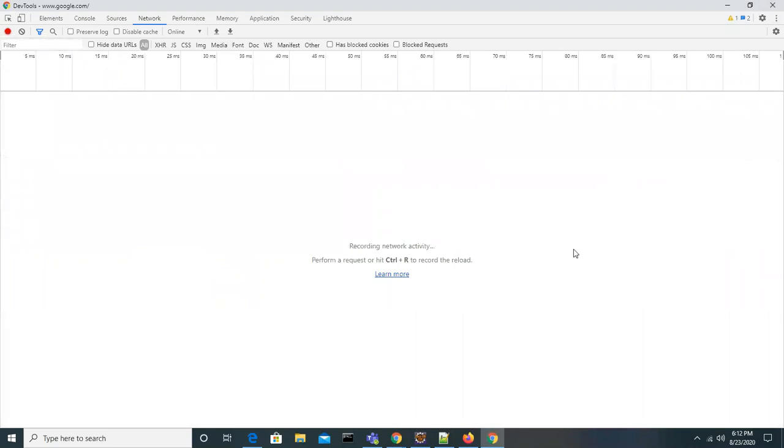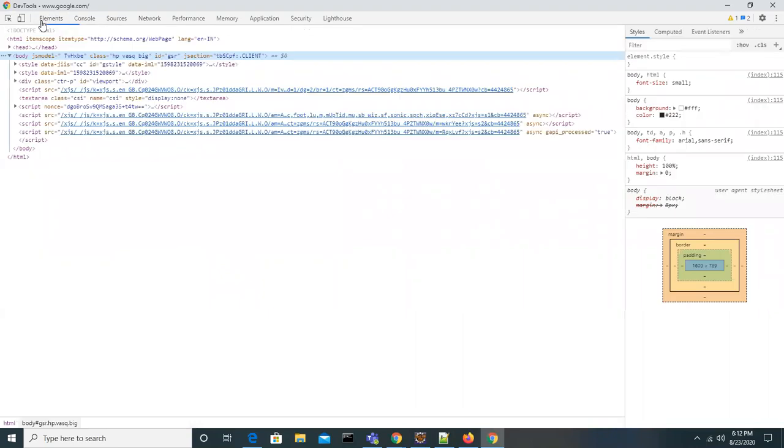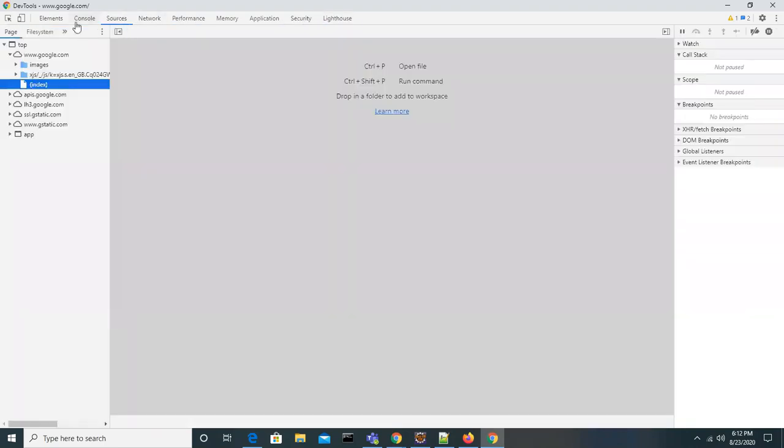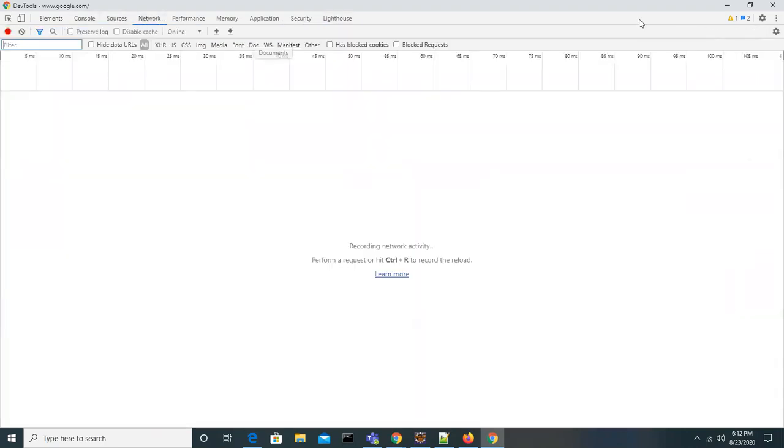This is where the developer tools console is, so we can see what's happening. Here you can see performance, memory and security, a lot of things, and mainly you can see the network calls, what calls are going.